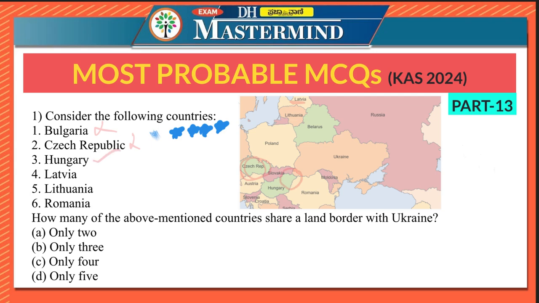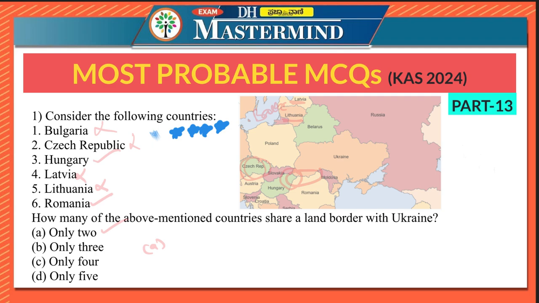Latvia and Lithuania. See, here is Latvia and here is Lithuania. Both are close to the Baltic Sea. These are known as Baltic countries as well. Therefore, even they both do not border Ukraine. So next is Romania. Yes, see, Romania has a border with Ukraine. Therefore, the right option is option A, only 2. So you have to note it down, very important, because the same question can appear as it is.